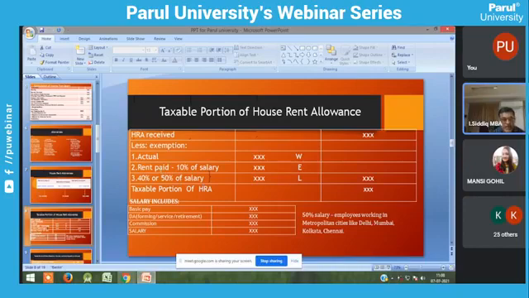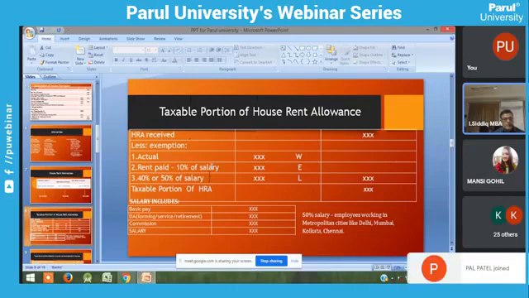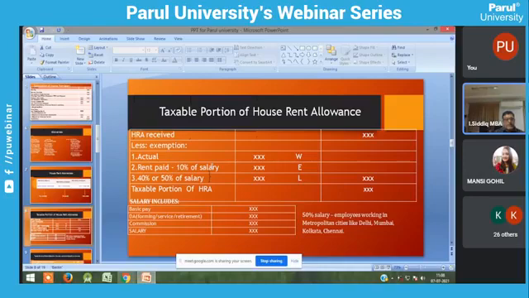The next one is rent paid. I have already explained, he is living in a rented house and has to pay a certain amount as rent to the owner. That rent paid you have to take into account. Then minus 10% of salary. So what are the items in salary? Already I told you it has four components.